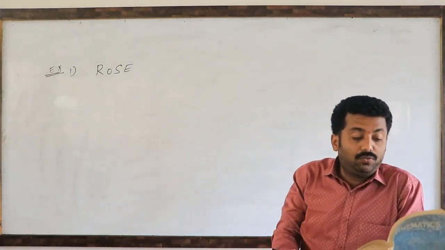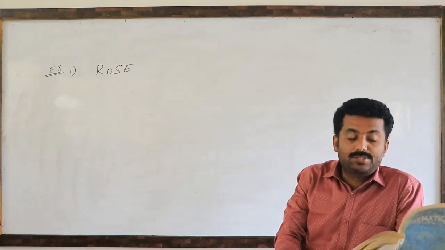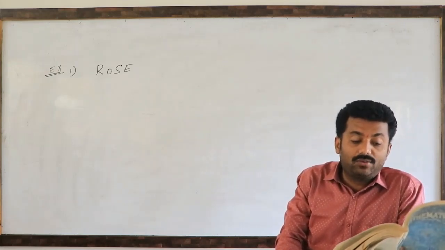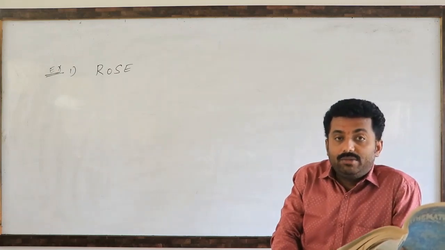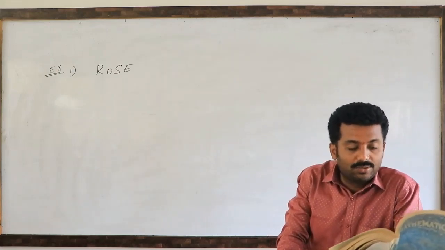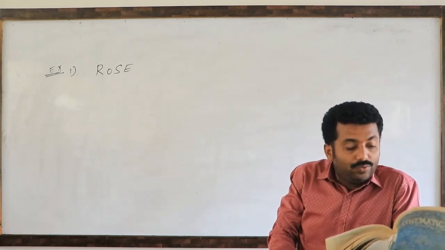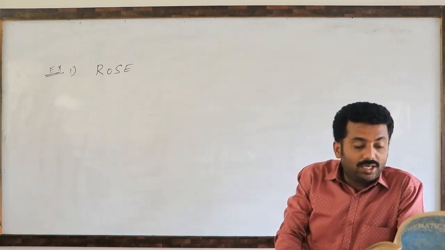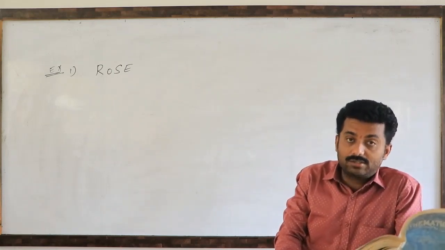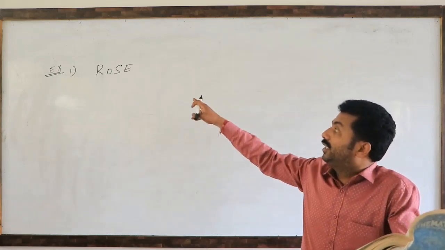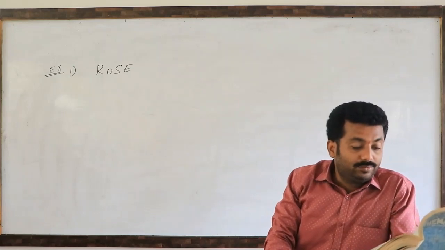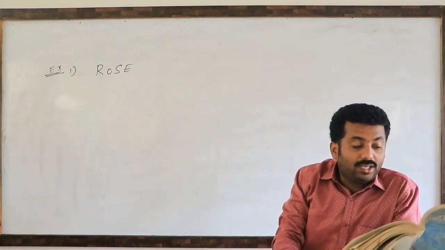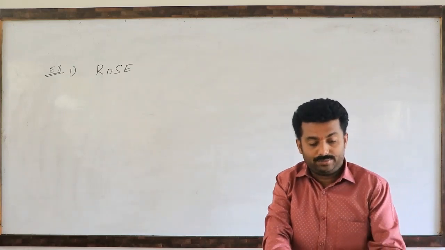Find the number of 4-letter words, that means how many 4-letter words we can form. With or without meaning, whether they have meaning or are meaningless, we don't bother about it. Which can be formed out of the letters of the word means we have to use only those 4 letters, R, O, S, E. Then, where the repetition of the letters is not allowed.